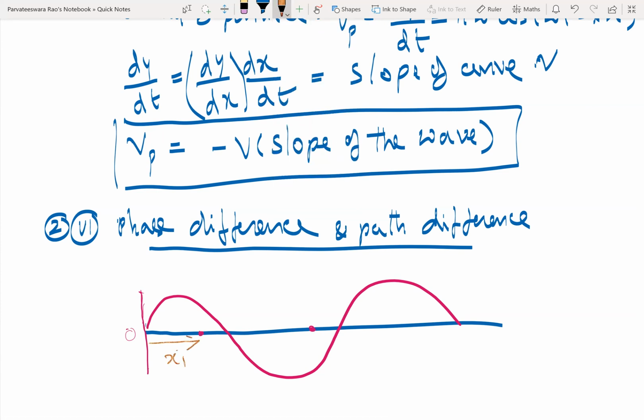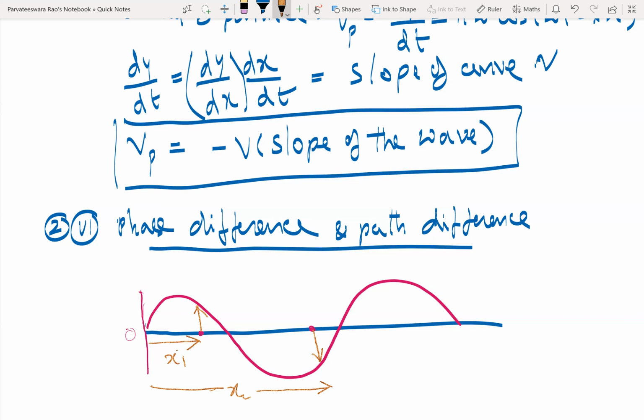this is x1, x2. So here is the displacement of the particle at a distance x1, whereas the particle at a distance x2 is having displacement in downward direction. I told you phase represents the state of the particle in periodic motion or simple harmonic motion.